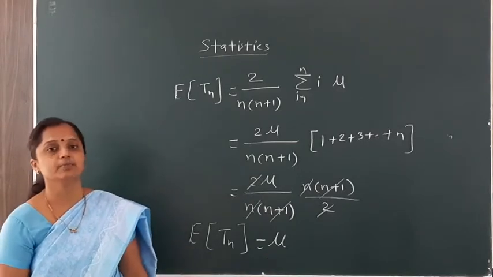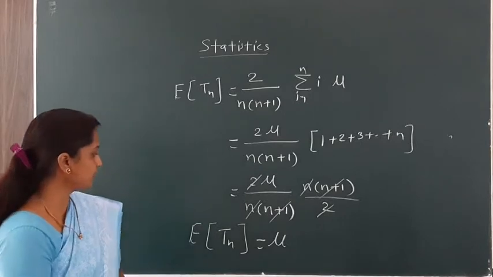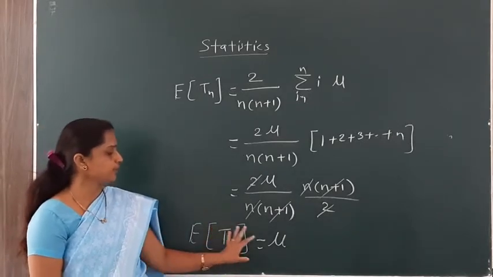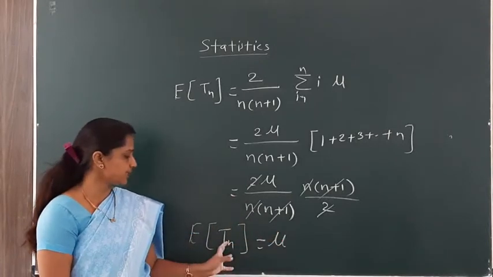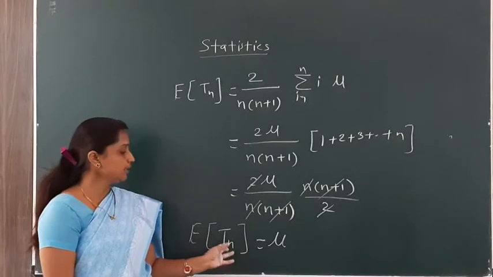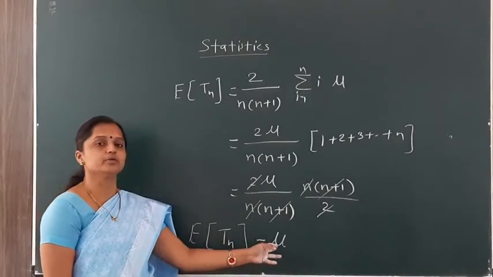In the previous example there was a bias, n upon n plus 1, but here there is no bias. Here we have directly found that the expected value of Tn is equal to mu, meaning that this Tn is an unbiased estimator of mu.